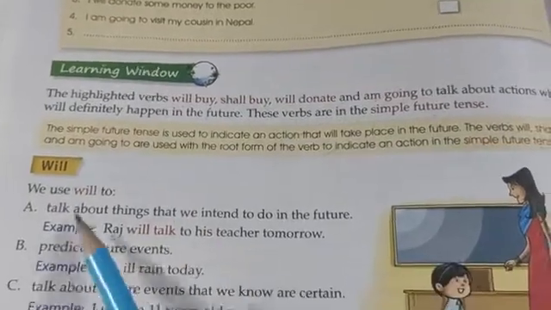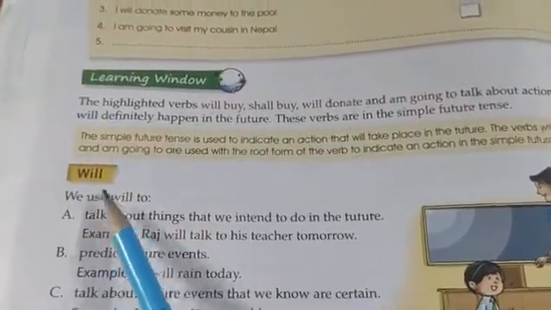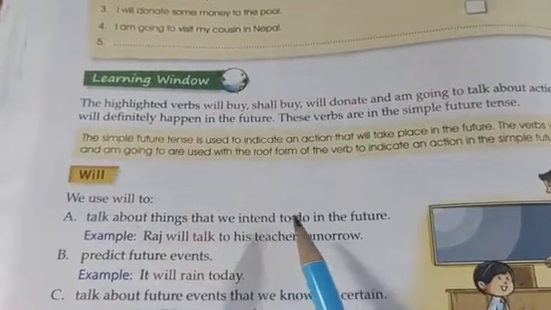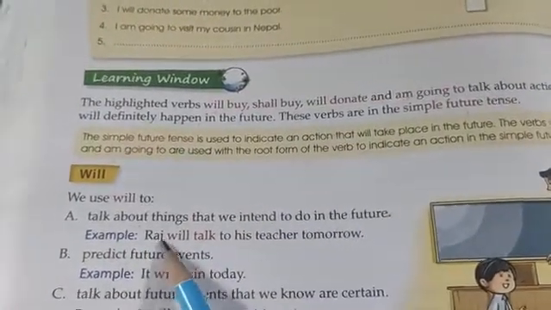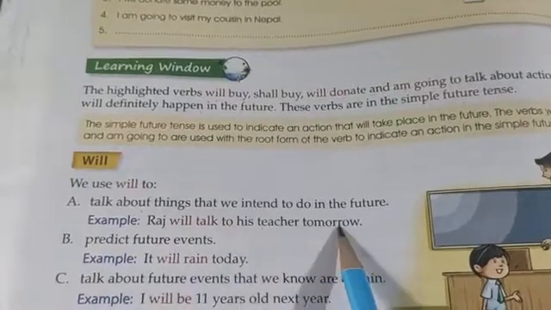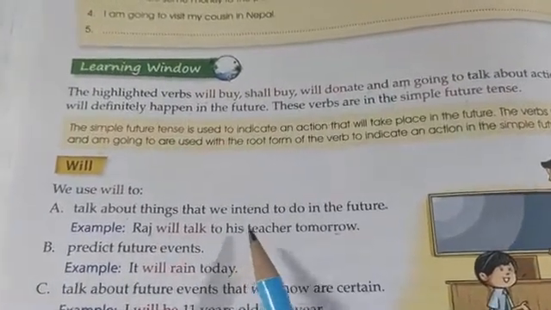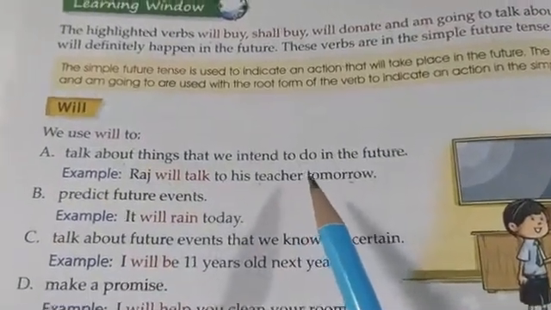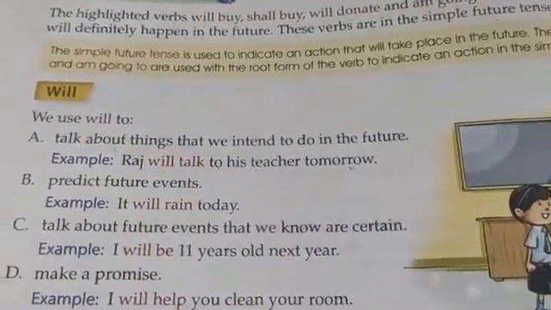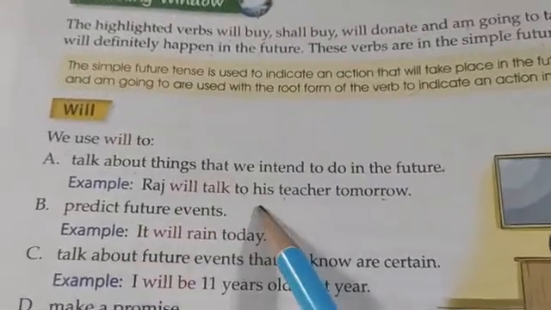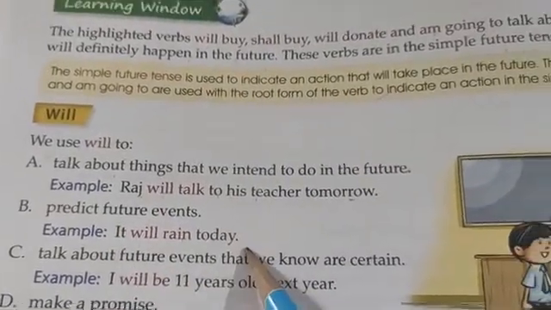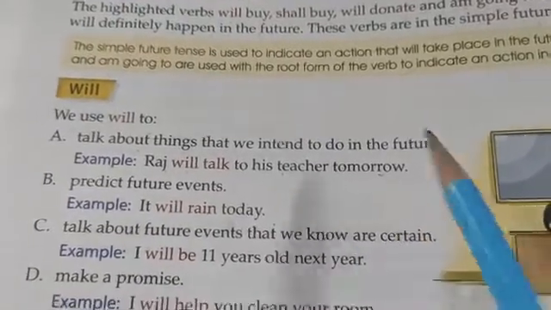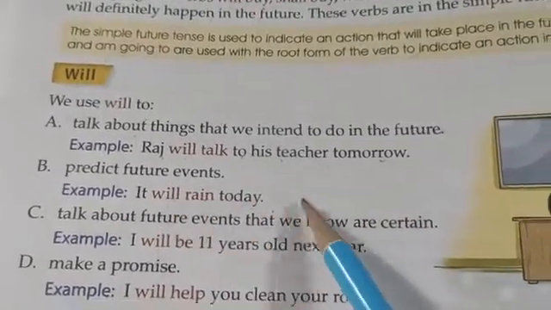Okay, see here, will. We use will to talk about things that we intend to do in the future. Raj will talk to his teacher tomorrow. See, this is the prediction, we are going to say that yes, tomorrow Raj is going to talk with his teacher. Okay, next, predict a future event. It will rain today, means we don't know what will happen in the next 2 hours, so we are thinking that it will rain today.